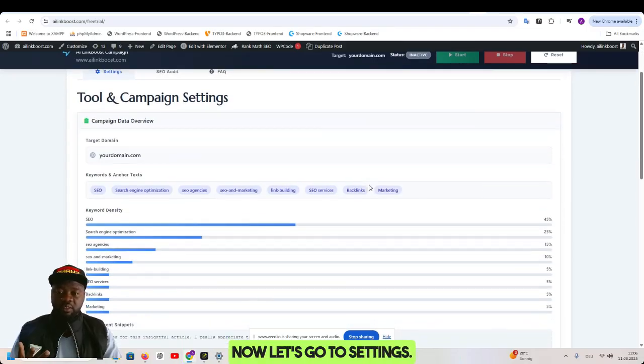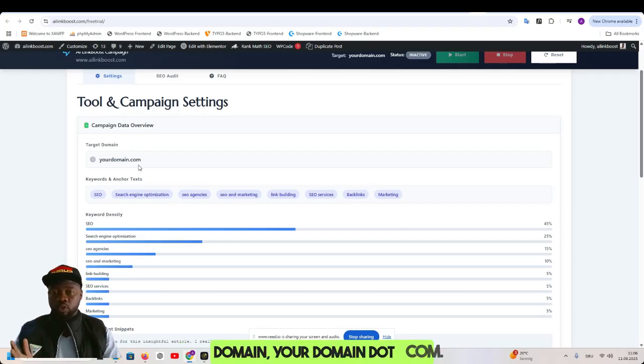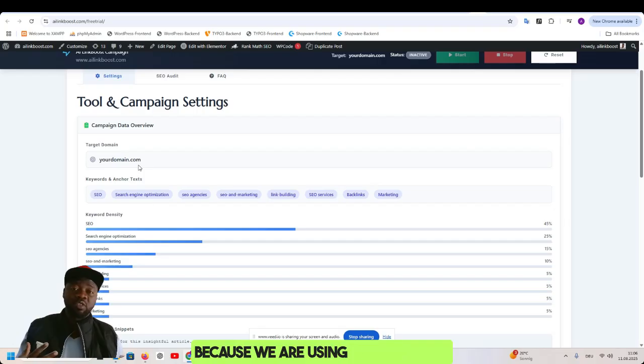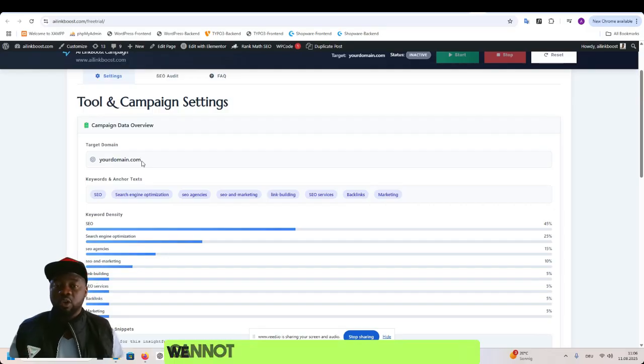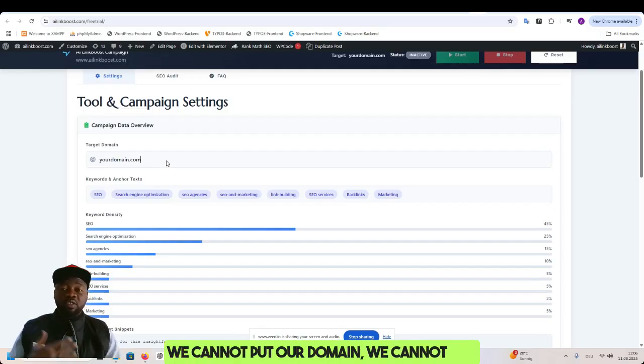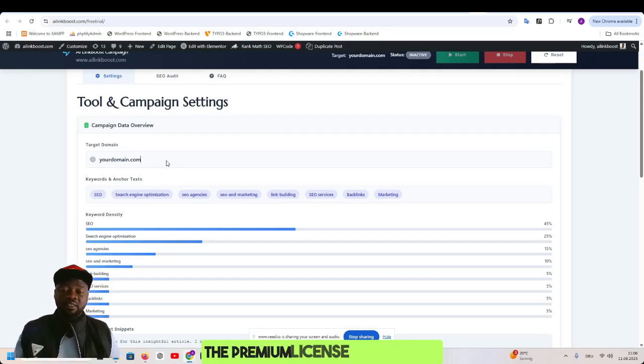Now let's go to settings. Inside the settings, you see here target domain, your domain.com. Because we are using a trial version, we cannot edit this. We cannot put our domain. We cannot run the link building campaign as if you have a normal package activated or premium license. With the premium license, you can run the link building with your URL. So that is what it is here.